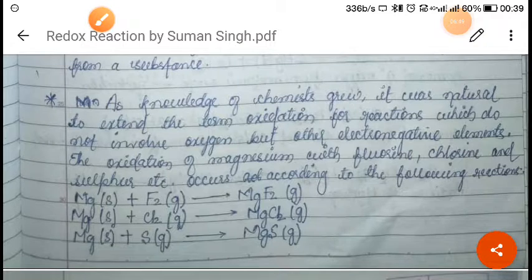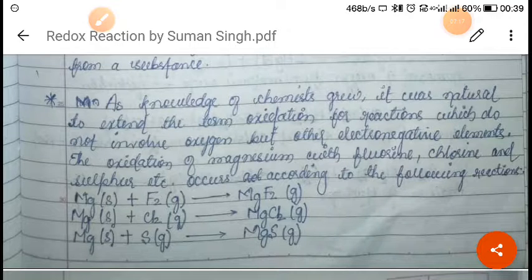As the knowledge of chemistry grew, scientists decided to find a method so that if there is any reaction in which oxygen is not taking part, that type of reaction can also be defined according to the oxidation and reduction process.